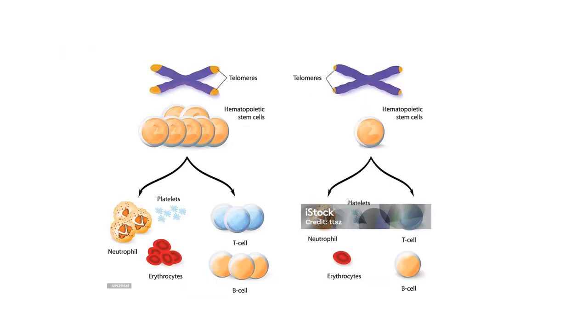Now, this diagram shows normal telomeres resulting in normal formation of hematopoietic stem cells, and normal production of platelets, erythrocytes, and white cells, and short telomeres resulting in decreased production of white cells, red cells, and platelets.